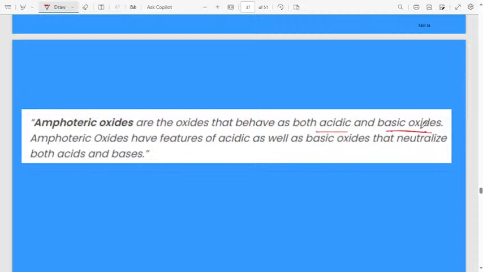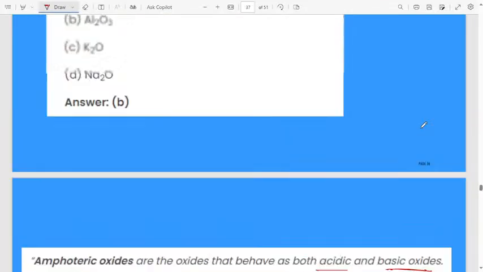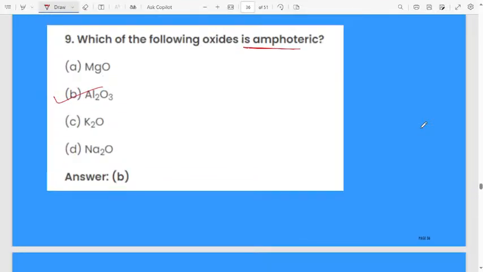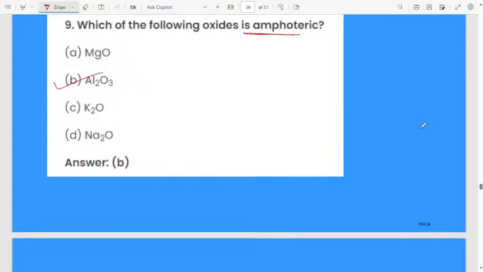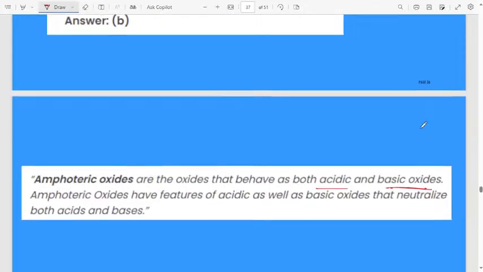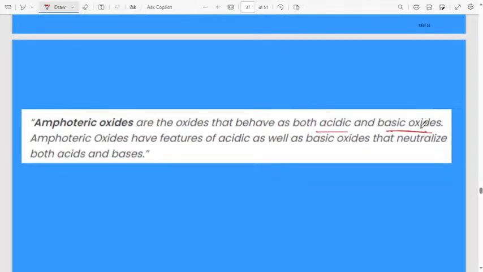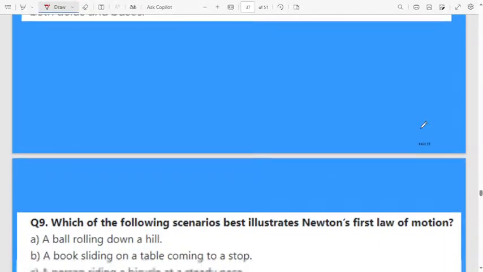Amphoteric oxide means they can behave as acidic in nature and also basic in nature. Amphoteric oxides have features of acidic as well as basic oxides, and neutralize both acid as well as base. Here the correct option for this one is Al2O3. The amphoteric oxide is Al2O3. It behaves as both acidic and basic oxide.